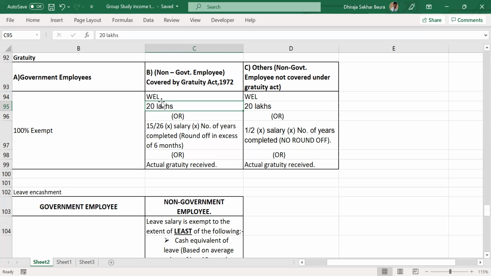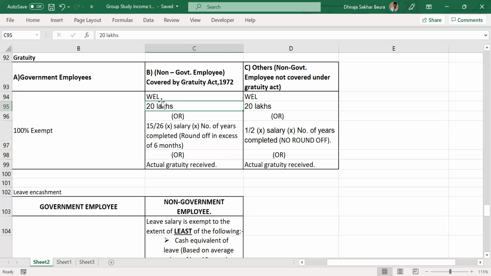I'll give you a different shortcut to remember when DA will be included in salary and when it will not be. For those for whom this is not making sense, the logic is that throughout the income from salary head, in different calculations, salary comes into the picture. You either multiply, add, or compare. Whenever salary comes, two more things come with it: dearness allowance and commission. Sometimes they will be included, sometimes not. To remember where DA and commission will be included and where not, I'll give you a shortcut separately.